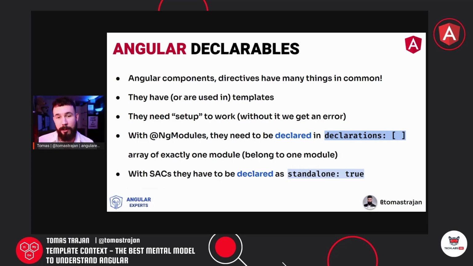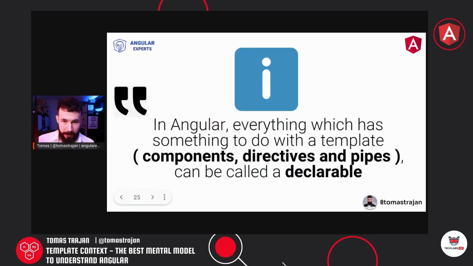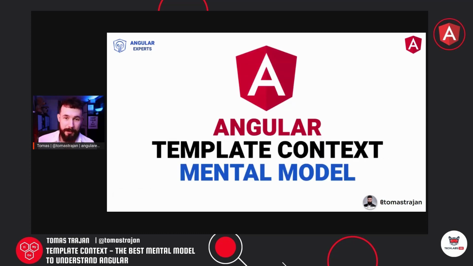And this is why we are going to call those three, the components, directives, and pipes, declarables. So this is like a first definition, which we are then going to use throughout the presentation. So in Angular, everything which has something to do with the template, components, directives, and pipes, can be called declarable or declarables. Now, with all this in place, we can start talking about this Angular template context mental model.